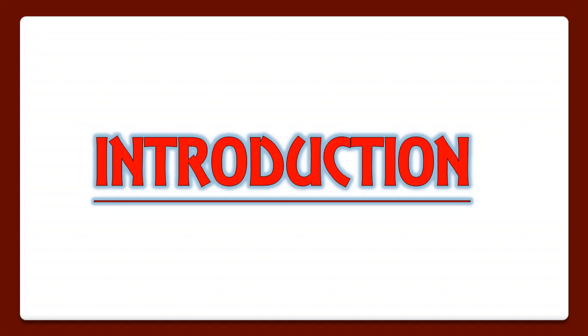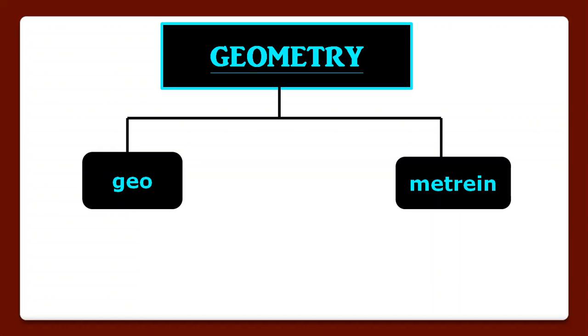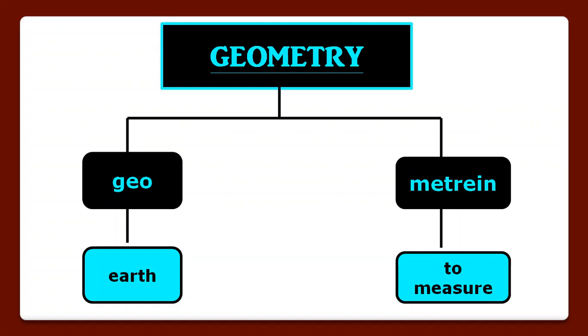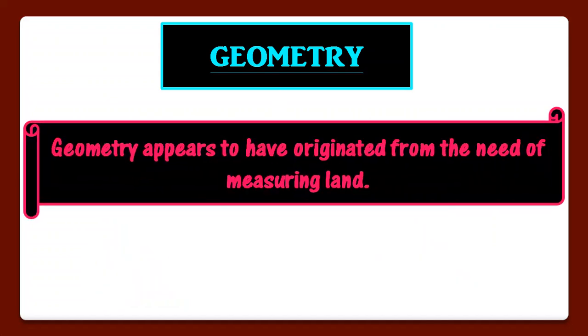Today we are going to discuss the very basic terms of the chapter Introduction to Euclid's Geometry. So let's start. First of all, we need to know what is the meaning of geometry. The word geometry comes from two Greek words that are geo and metrin. Geo means earth and metrin means to measure. So in ancient civilization, geometry appears to have originated from the need of measuring land.